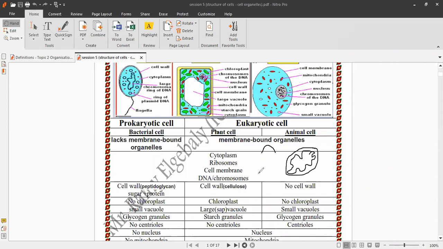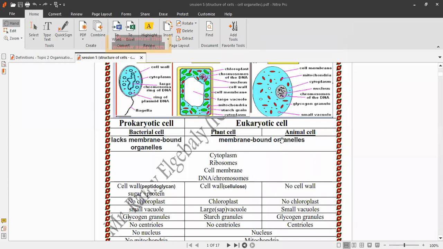Chloroplast also is a membrane-bound organelle, and also endoplasmic reticulum. So bacterial cells don't have mitochondria, chloroplast, nucleus, centrioles, and Golgi bodies.